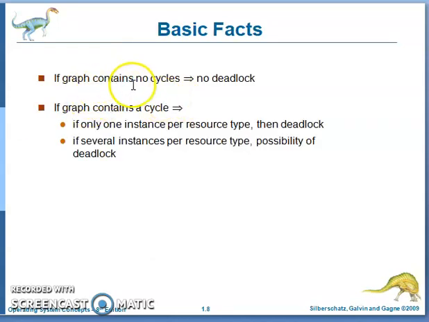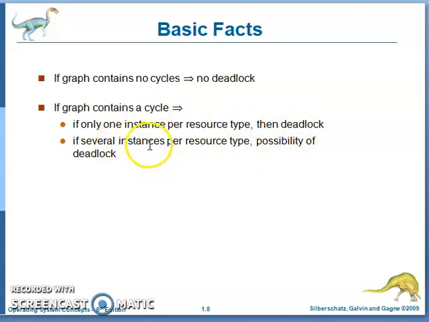Basic facts: if the graph contains no cycles, there is no deadlock. If the graph contains a cycle and there is only one instance per resource type, then there is a deadlock. If multiple instances are there, even though a cycle is formed, there is a possibility of deadlock, but there is no guarantee of deadlock. If it is a single instance and you find the cycle, definitely that is a deadlock.